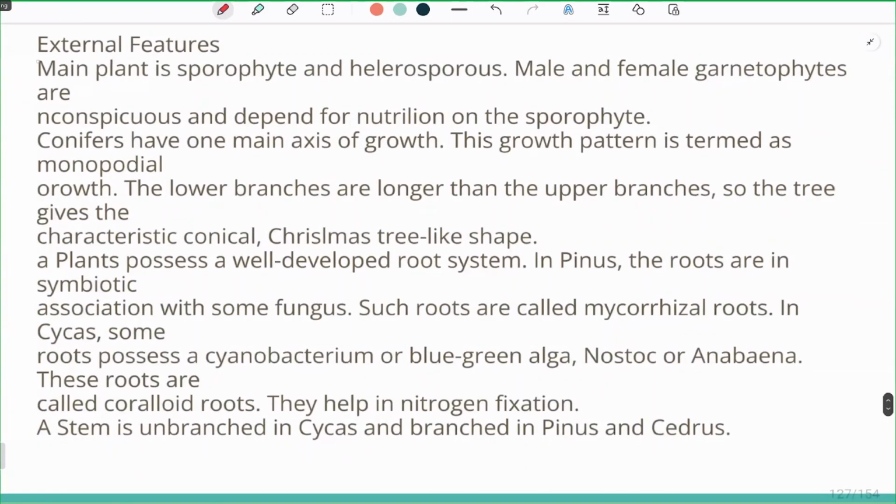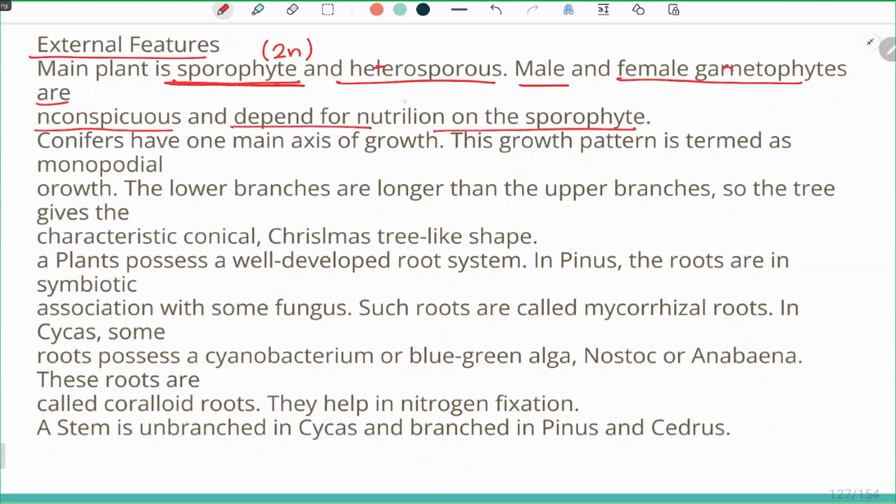The external features: the main plant is sporophyte and heterosporous. Sporophytic plant body means diploid, and heterosporous means two different kinds of spores are produced. Male and female gametophytes are inconspicuous and depend for nutrition on the sporophyte. So, the male and the female gametophytes which are formed depend for nutrition on the sporophytic plant.